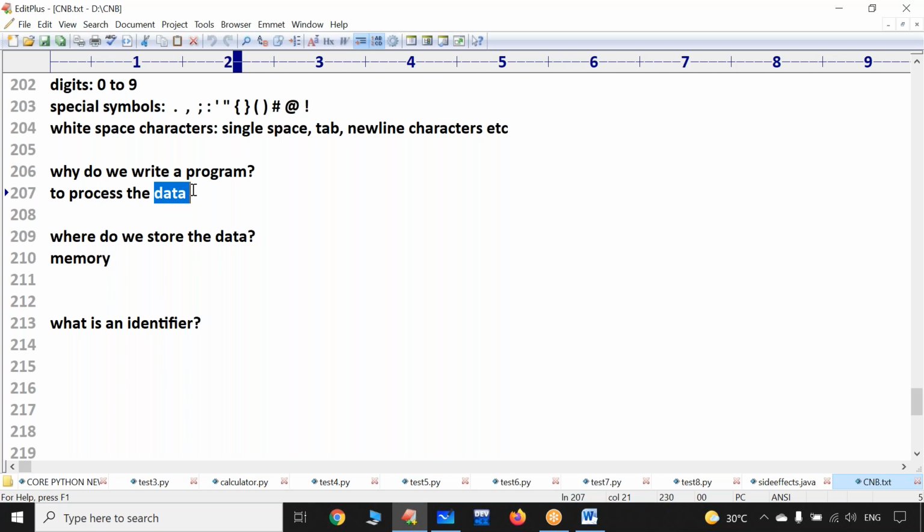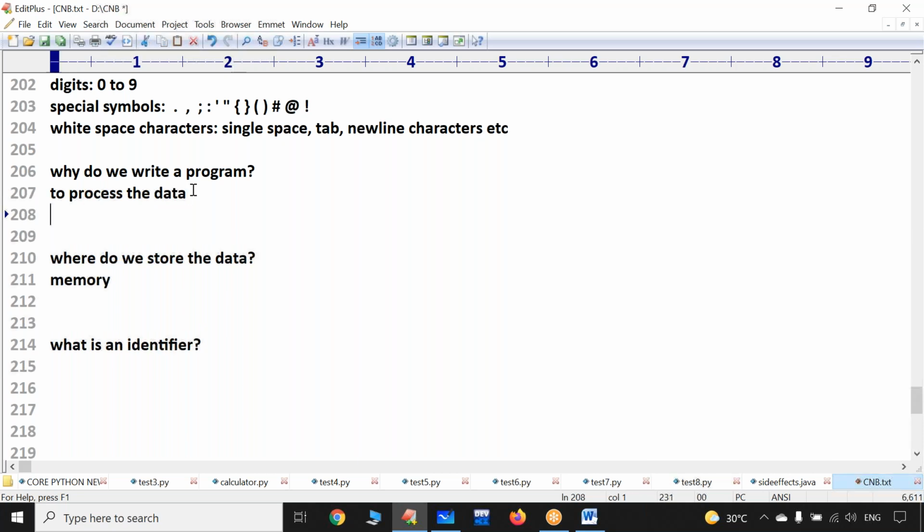If you want to process the data, sir, what is meant by processing? Suppose there is data called marks obtained by one student in subject one, say 35 or 47 or 57. Now I want to announce the result, whether the student passes or fails. What do I have to do? I want to perform a certain calculation on this data. Are the marks obtained in subject one really greater than or equal to 35?